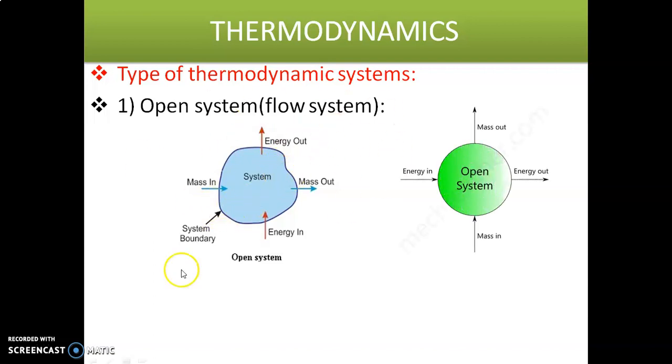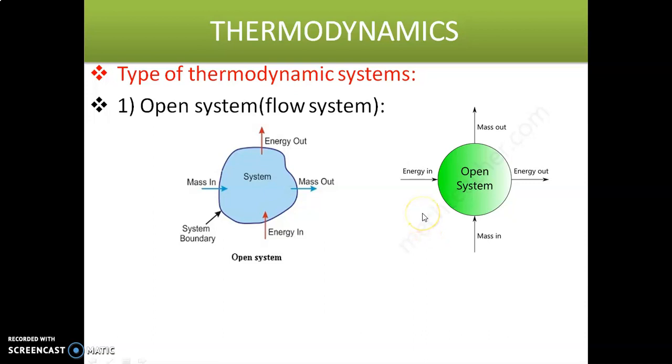See here, energy is entering the open system and mass is entering the open system, and mass is leaving the system and energy is also leaving the system. Both are entering, both are leaving. This type of system is called an open system.